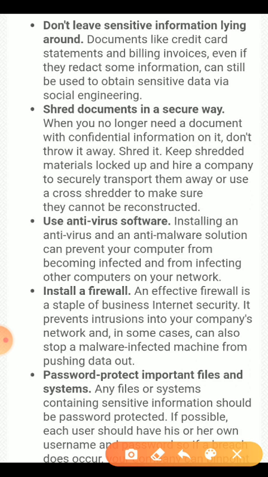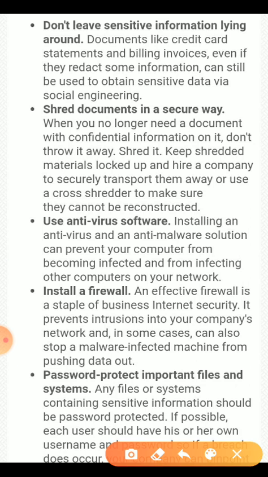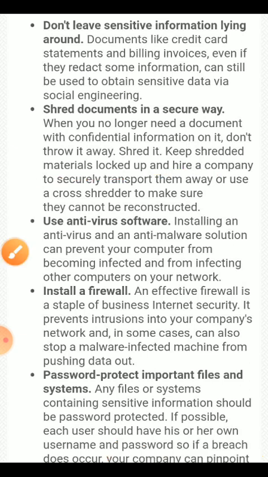Sharing data in a secure way. When you no longer need a document with confidential information on it, don't just throw it away. Shred it. Keep material waiting to be shredded locked up, hire a company to securely dispose of it, or use a cross-cut shredder.